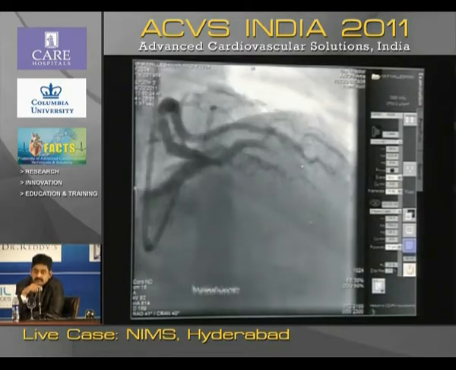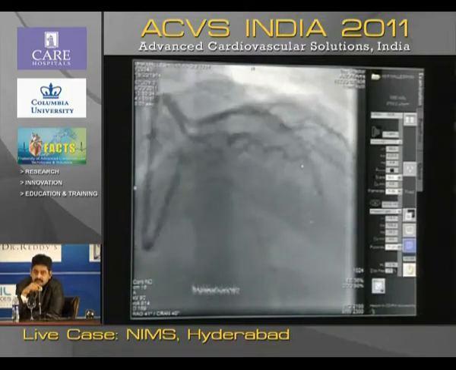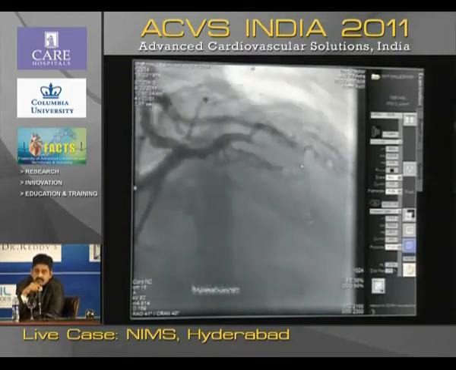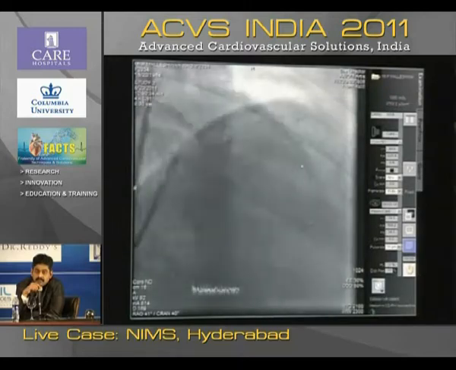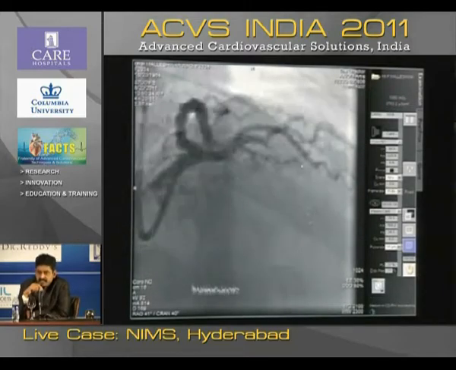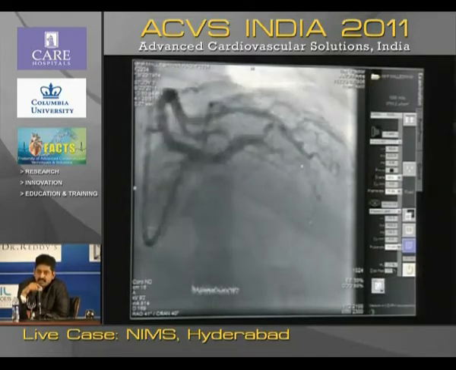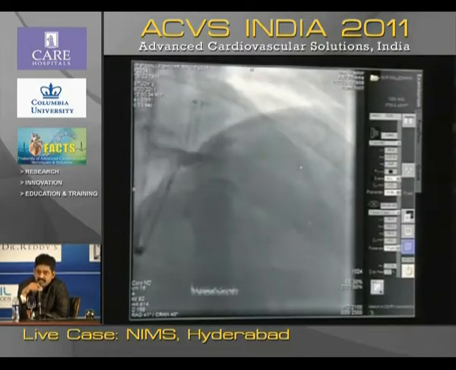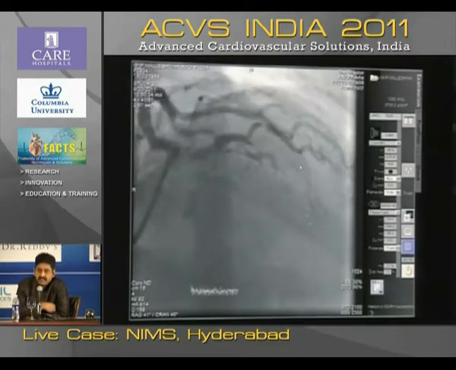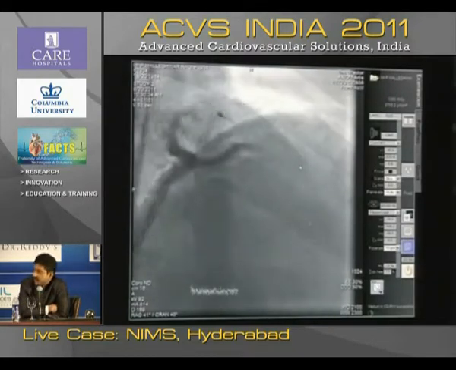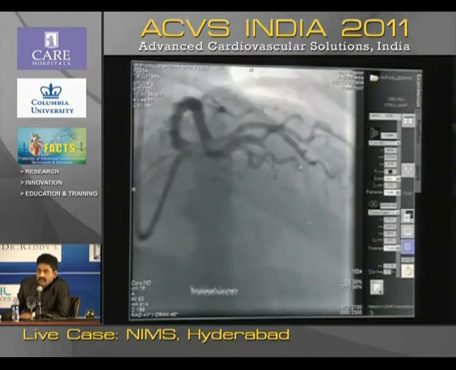So here what we are planning is basically to cross the LAD and put a wire into the diagonal also. The diagonal ostium seems to be free from disease, just slightly proximal to the lesion, but as you understand, it's so close that you can't avoid the ostium of the diagonal. Stent has to be placed there. That's what you're thinking. Exactly. Whenever you put a stent in the LAD, automatically it has to be extended up to the ostium of the diagonal.